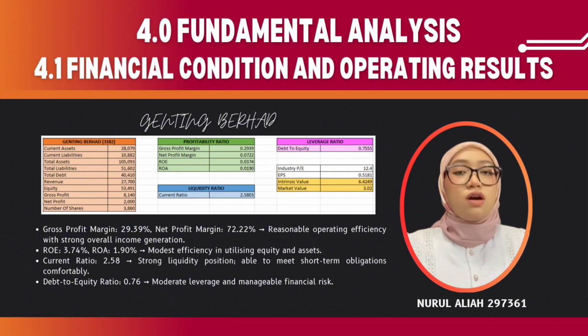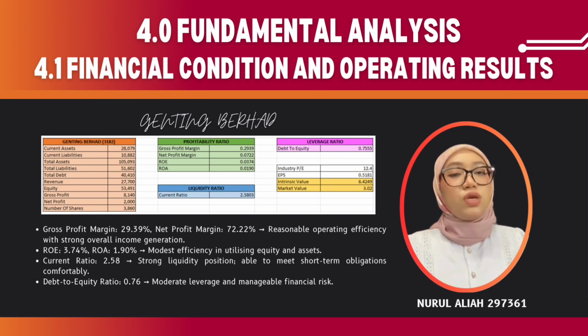However, the ROE of 3.74% and ROA of 1.60% suggest modest returns and limited efficiency in utilizing equity and assets. In terms of liquidity, the company reports a current ratio of 2.58, indicating a strong ability to meet short-term obligations. Meanwhile, the debt to equity ratio of 0.76 reflects moderate leverage and manageable financial risk.